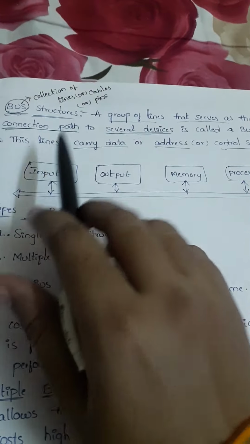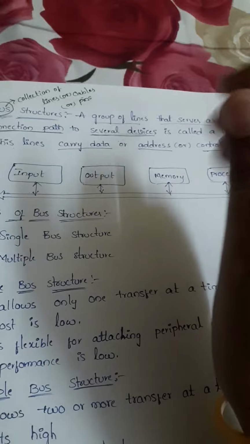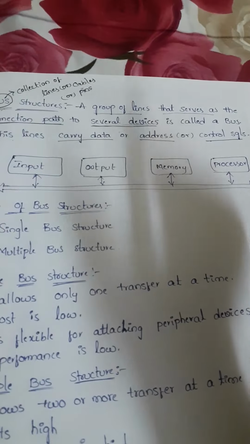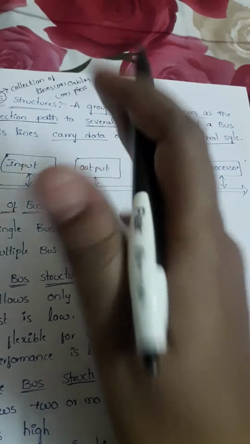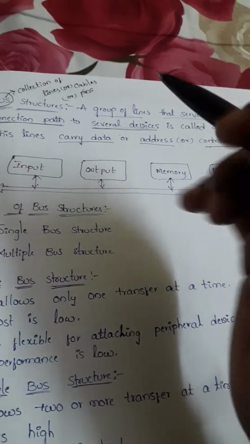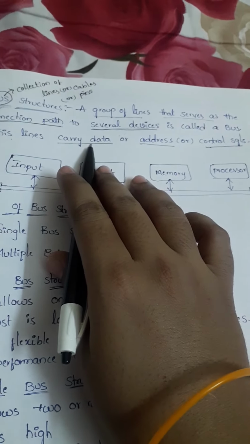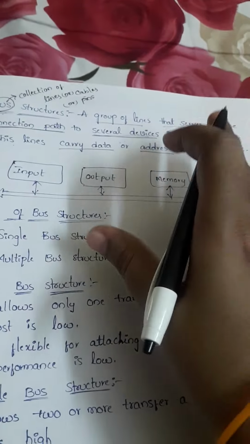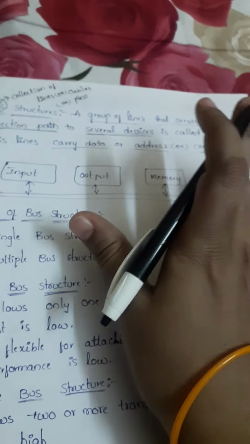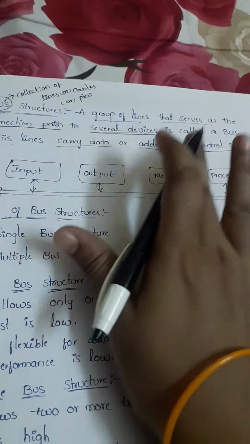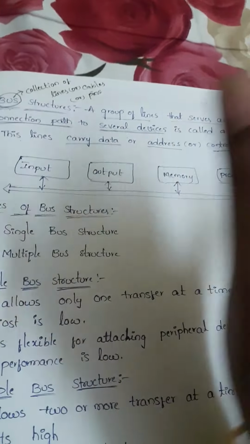Those lines carry the data or maybe the address or control signals, depending on the operation. If the operation needs data, then the lines will be carrying the data. If the operation needs the address, then the lines will be carrying the address. Like that, depending on the operation, the bus will be carrying.